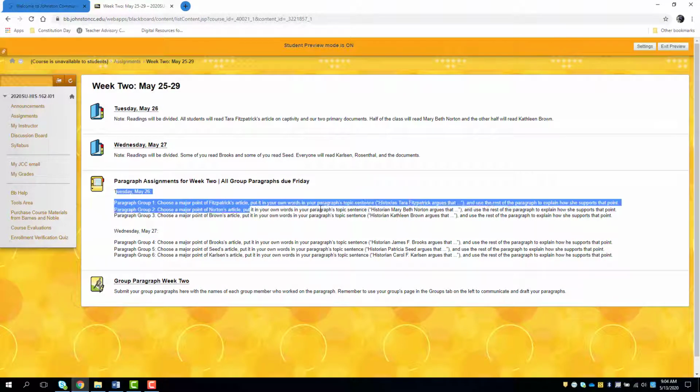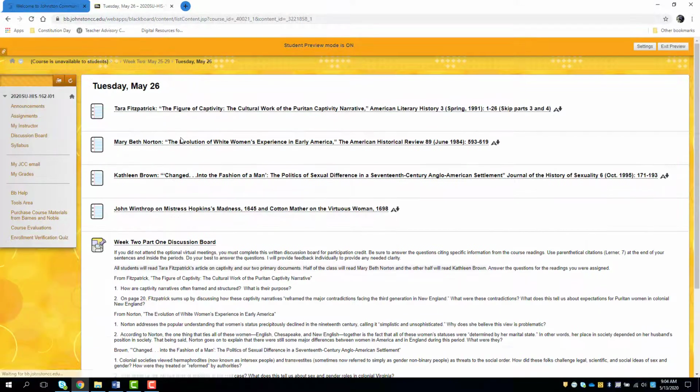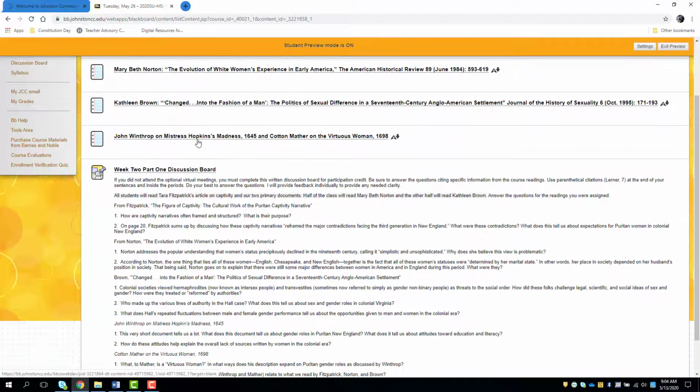This is based on the Tuesday folder. This is based on the Wednesday folder. They're all due by Friday, and you'll submit them right there. So if you go into the Tuesday, the week 2, part 1, you've got the readings. So these are 2 documents, 2 primary documents, and you've got 3 articles. These are all really interesting, and I hope you like them.